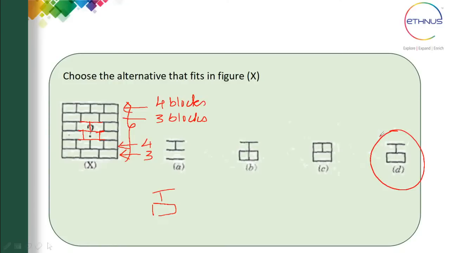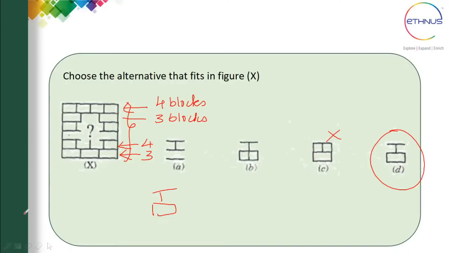So that you will have this alternating 4 and 3 blocks in each and every row. So B cannot be the answer. It looks almost similar, but this also cannot be, because if you see, half the lines are already there.